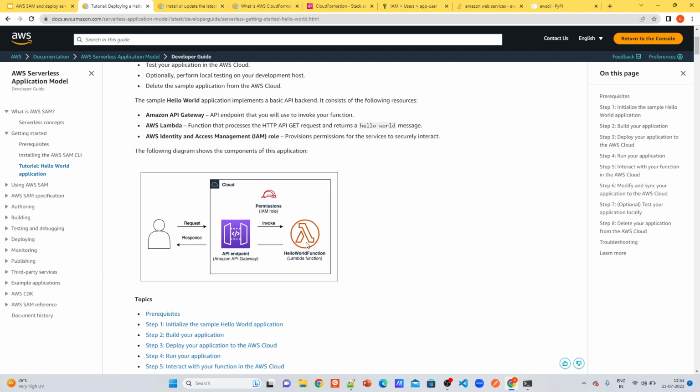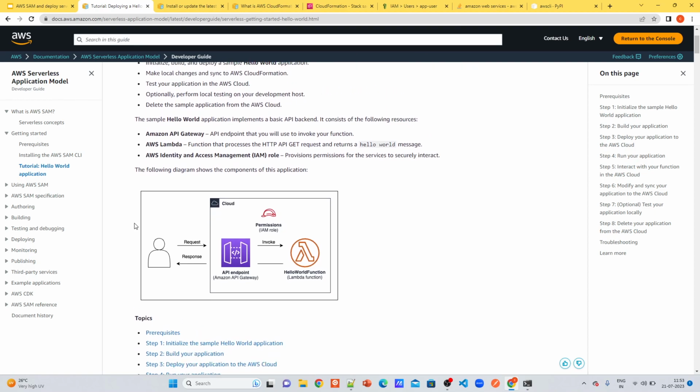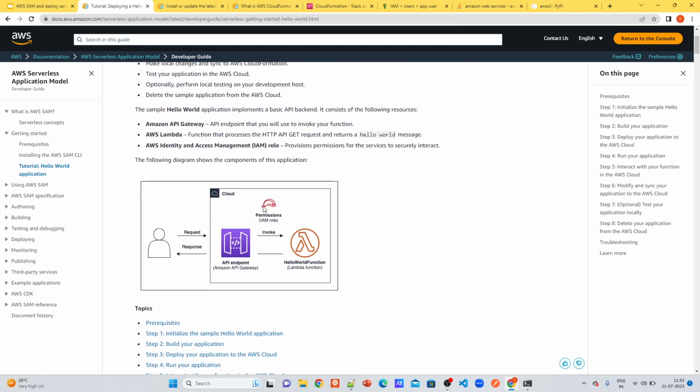So for example, for Lambda to use other resources, you need to create that role and give it in the template. So that is what we are going to do. We won't be requiring a role to invoke, but the role is generally used by Lambda for invoking other services.